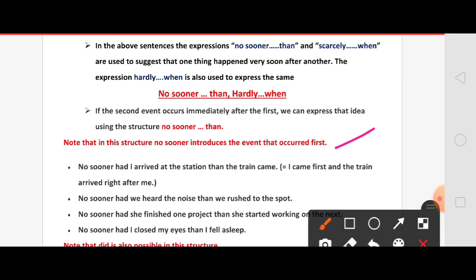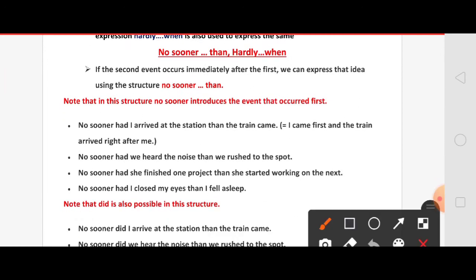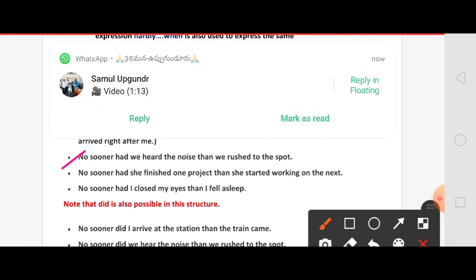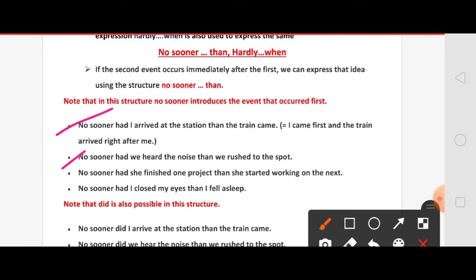And next, let us see the examples. First one: No sooner had I arrived at the station than the train came. That means I came first and the train arrived right after me. Next one: No sooner had we heard the noise than we rushed to the spot. That means we heard the noise and then we went to the spot. And next one: No sooner had she finished one project than she started working on the next. That means she finished one project first and then she started working on the next.